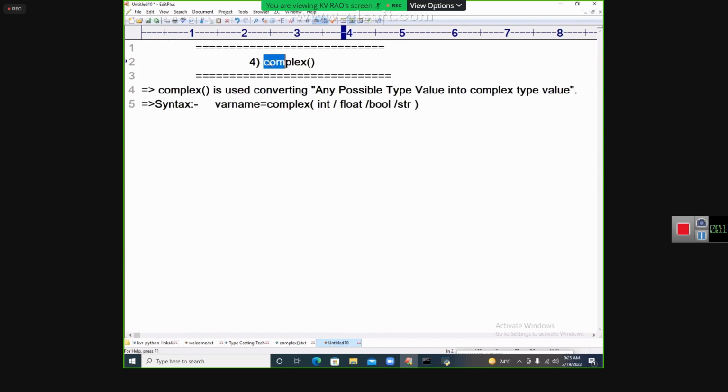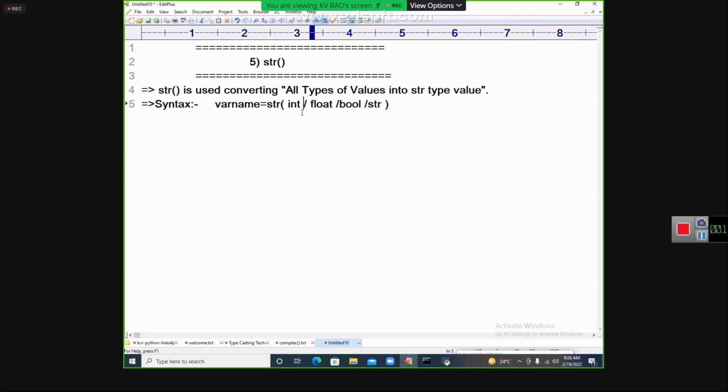Malformed complex. This is the fifth one I'm going for, STR. What is this STR function doing? The STR function is used for converting all types of values. Because STR supports converting any type of value to other types, except pure strings. All types of values are converted into STR type value.